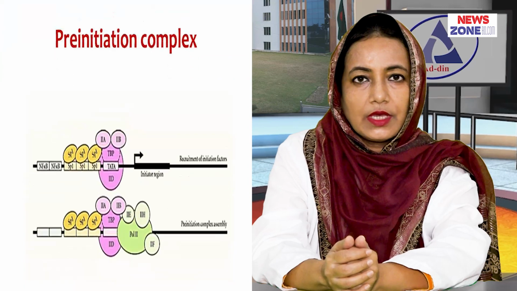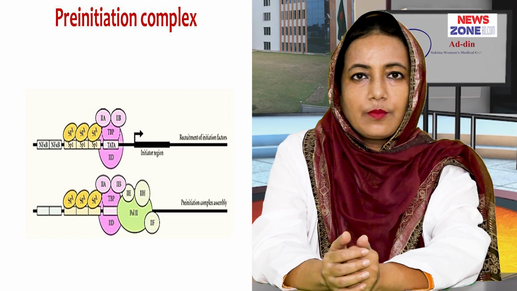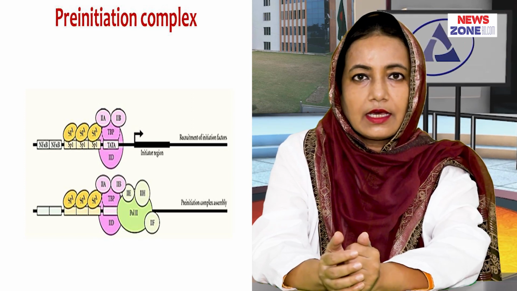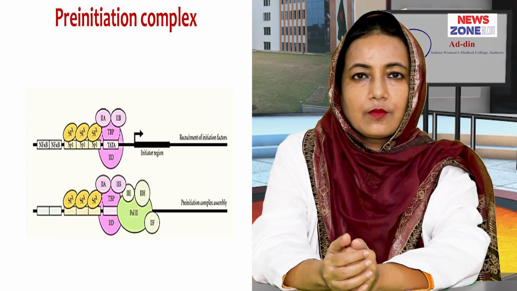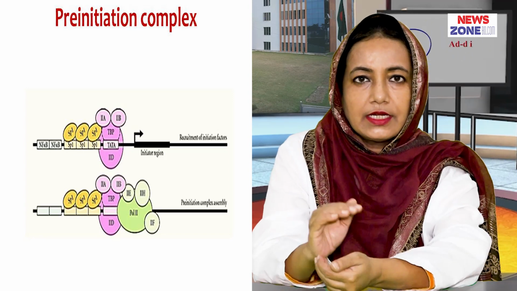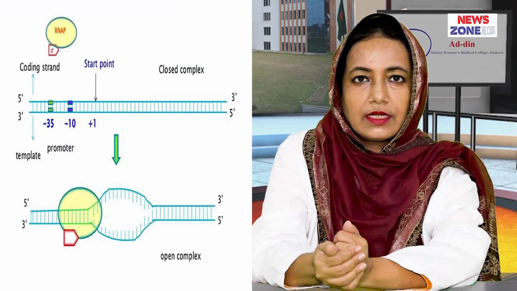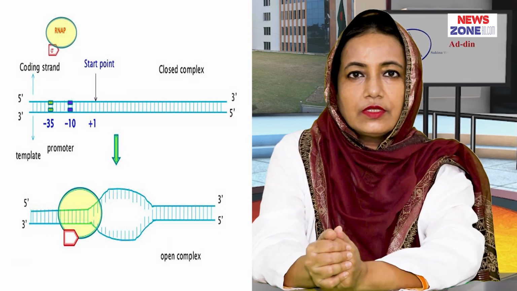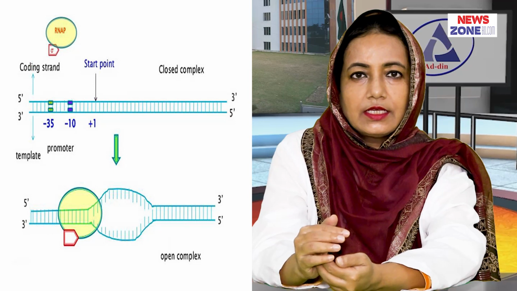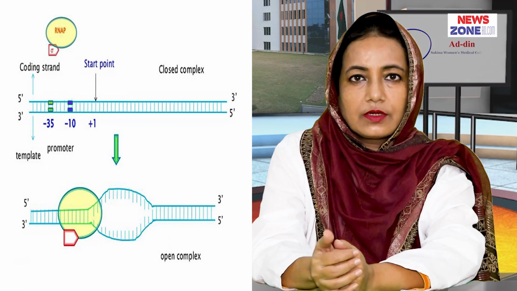The lastly recruited transcription factor, transcription factor 2H, has 2 special properties. It has ATPase activity and helicase activity. By its ATPase activity, it phosphorylates RNA polymerase and thereby helps in promoter clearance, and by its helicase activity, it separates the double-stranded DNA and exposes the single-stranded template DNA for binding of the RNA polymerase and the overall process of transcription. Whenever the double-stranded DNA separates, it is known as the open complex, and the actual RNA synthesis occurs here.